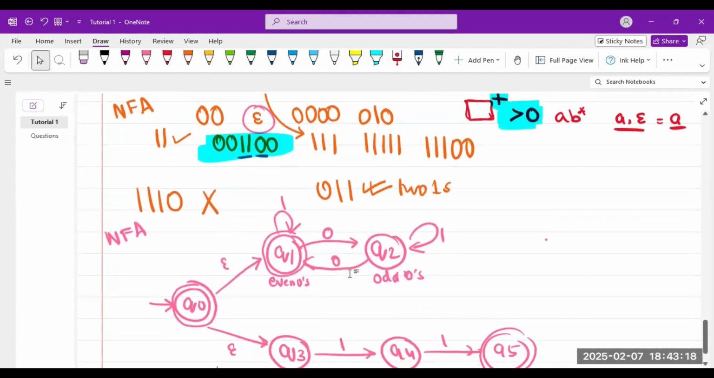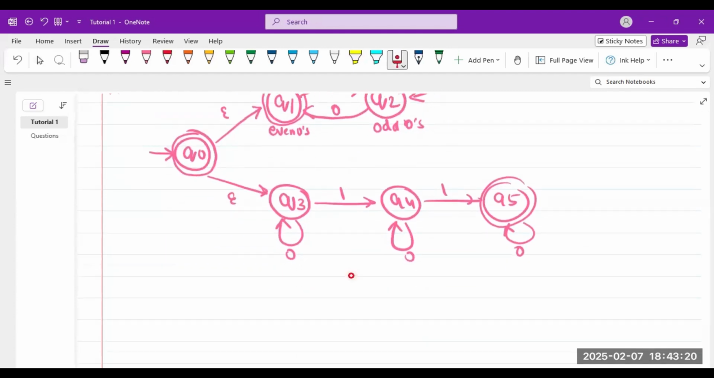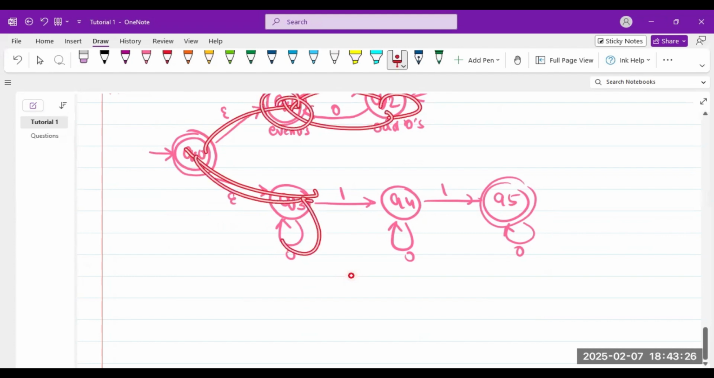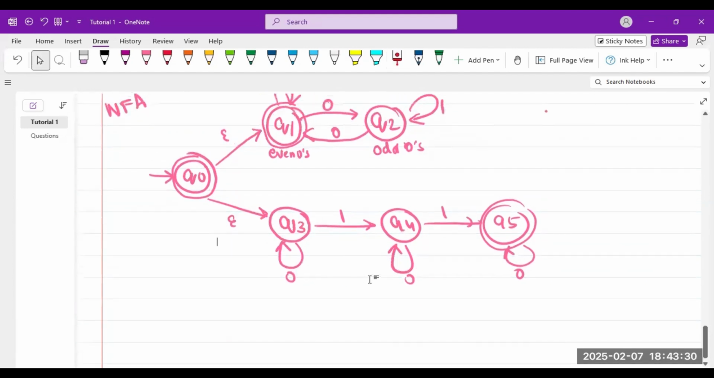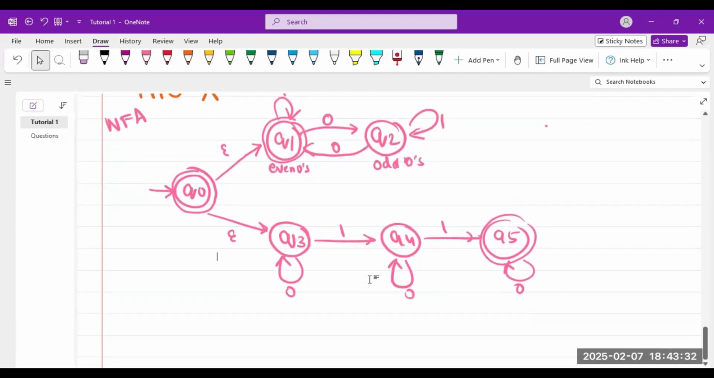Let's try one more. 0, 1, 0. So I go here, 0, 1, 0, accepted. I go here, 0, 1, 0, rejected. But overall, it's accepted. So in any phase, it has this one specialty, that if any one of the copies is accepted, then it is accepted.